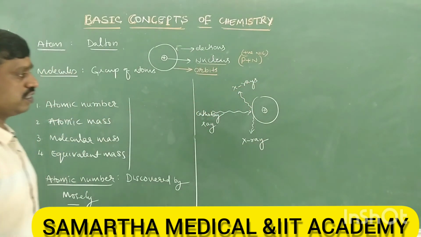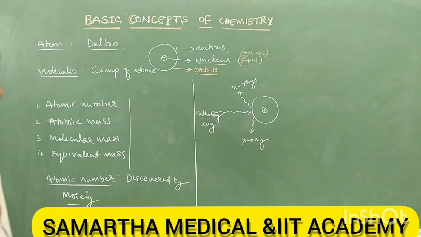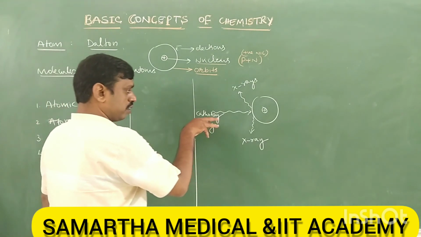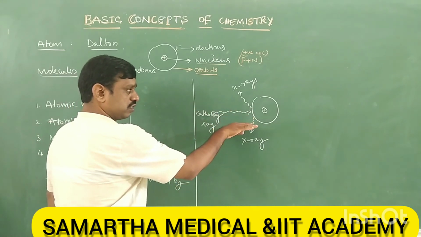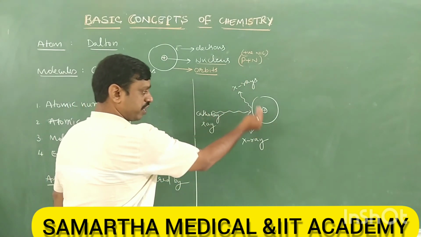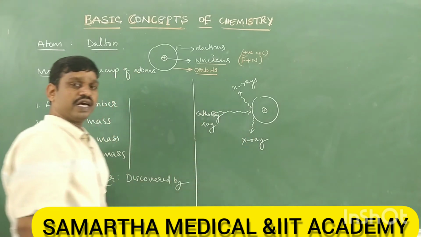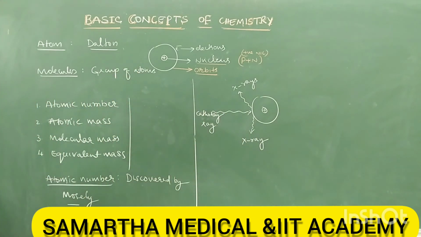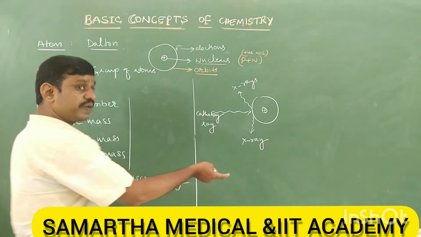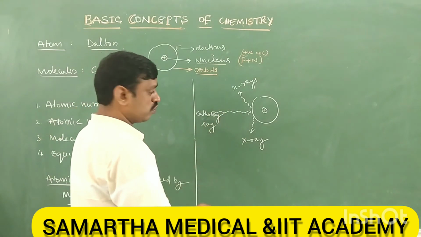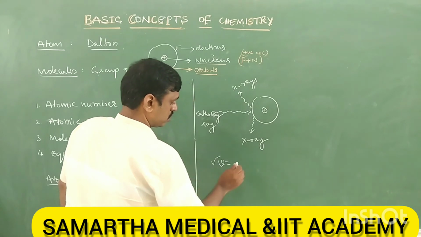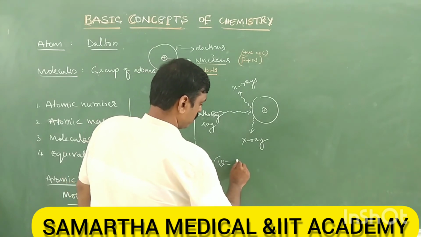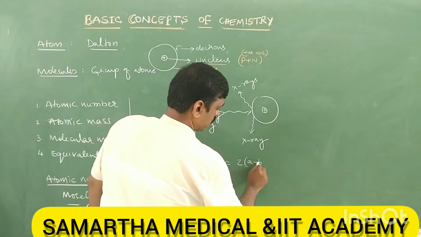So when Moseley bombarded the atom with cathode rays, which produce characteristic frequencies of X-ray, he gave the mathematical expression relating atomic number and frequencies of X-ray, that is root nu is equal to Z into A minus B.